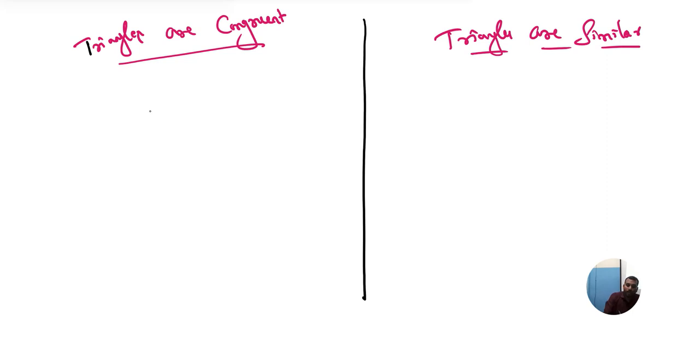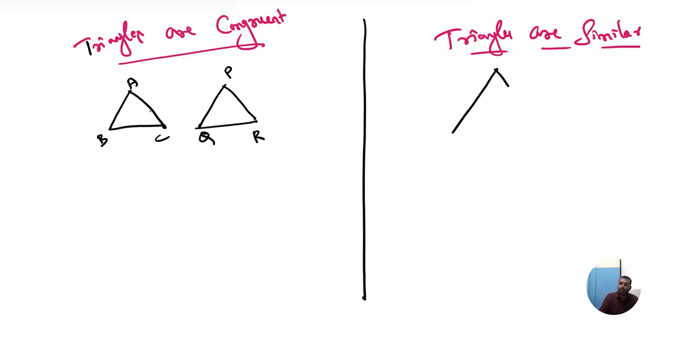Okay. Now, here I am going to take two equal size and equal shape triangles. Let me name this as ABC, and here PQR. And in this case, I am going to take one triangle a bit bigger and one triangle a bit smaller. Means shape is same, but size is different. This is big, this is small. I am repeating, shape same है. Size different है. ठीक है?